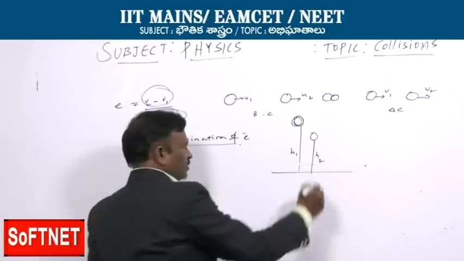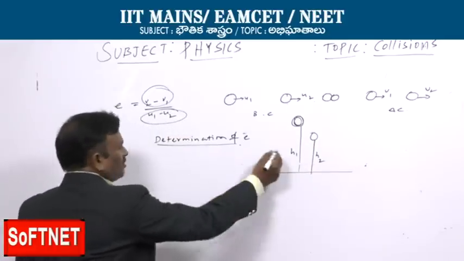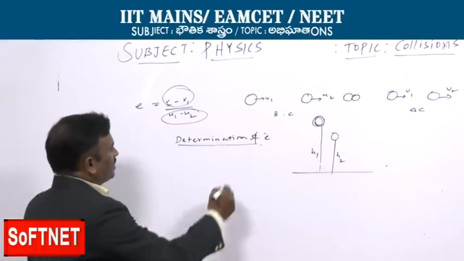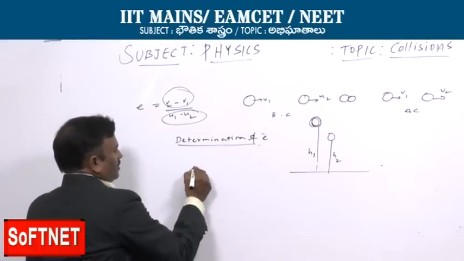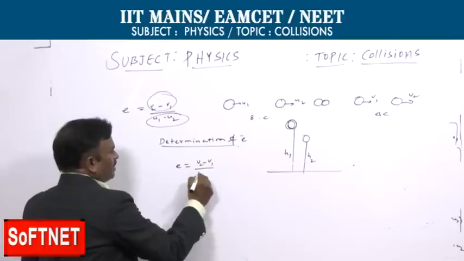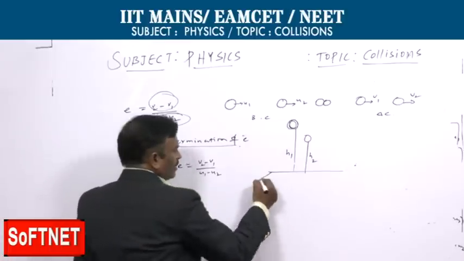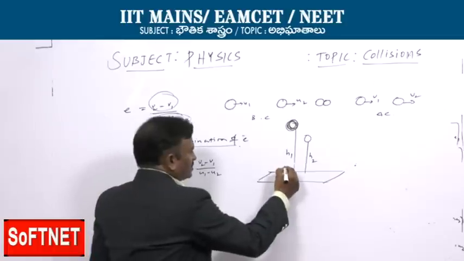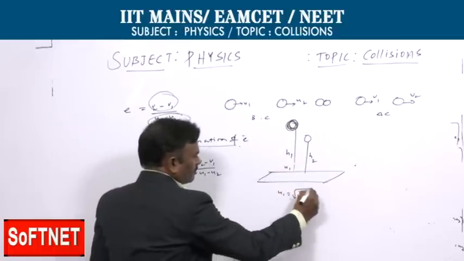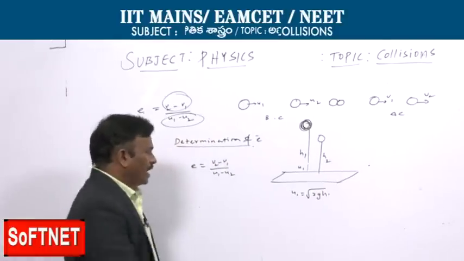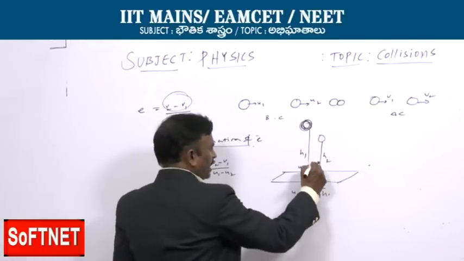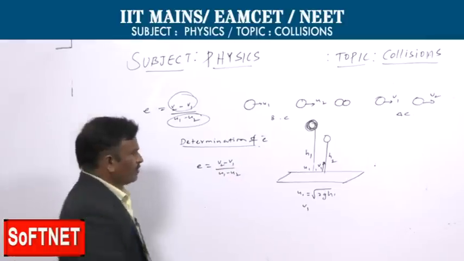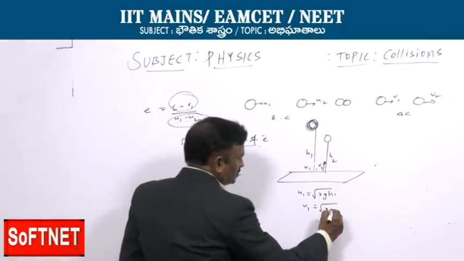Then e is (V2 minus V1) by (U1 minus U2). Before collision, the velocity U1 is equal to square root of 2g h1. After the collision, the body bounces back to height h2 with velocity V1 equal to square root of 2g h2.